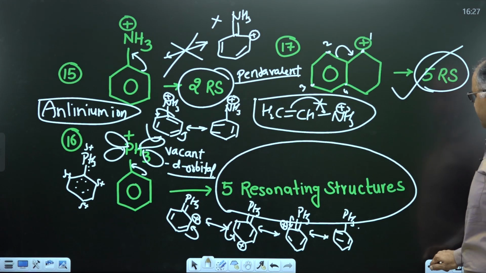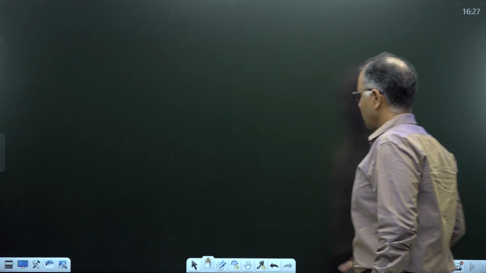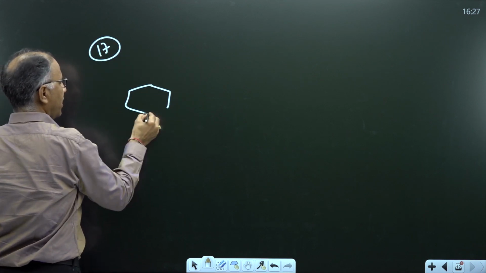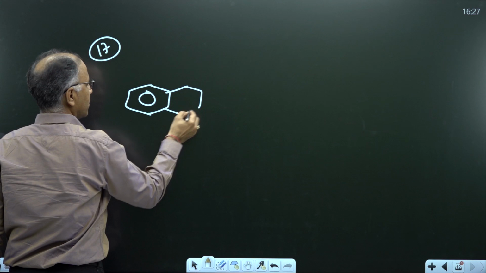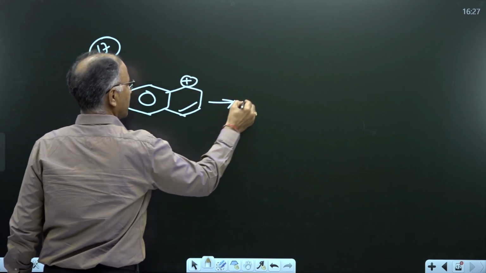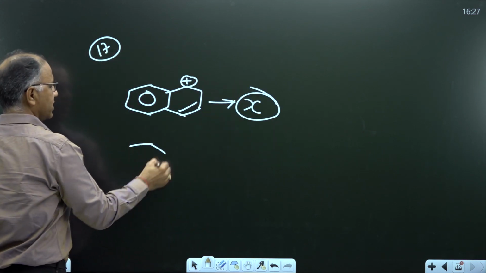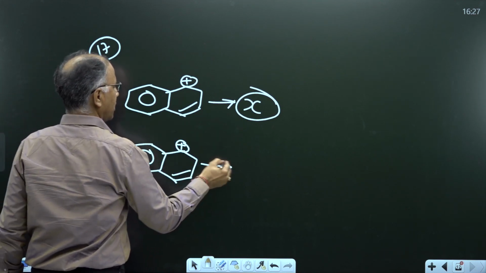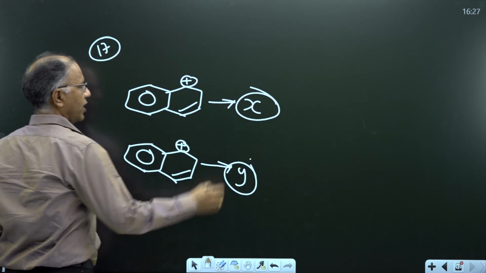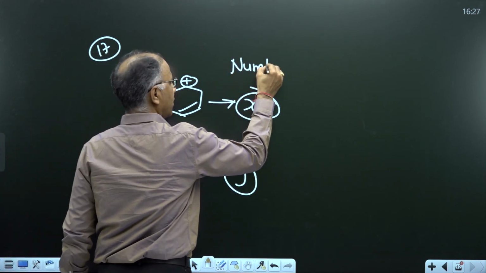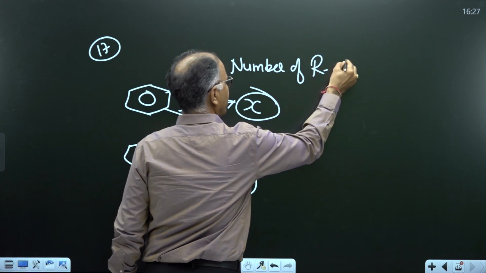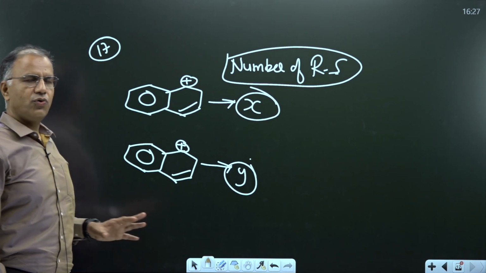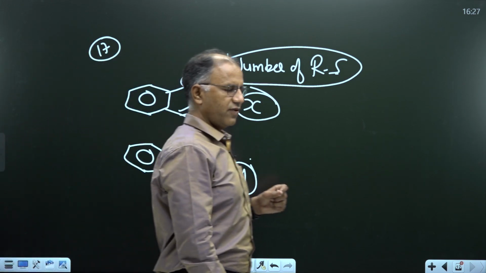Got it? Now there are 2 examples which you have to draw. Total number of resonating structures. This is X. X is the number of resonating structures. And this is Y. And what are X and Y? They are the number of resonating structures. RS means resonating structures. So you have to draw and find out the value of X and Y.